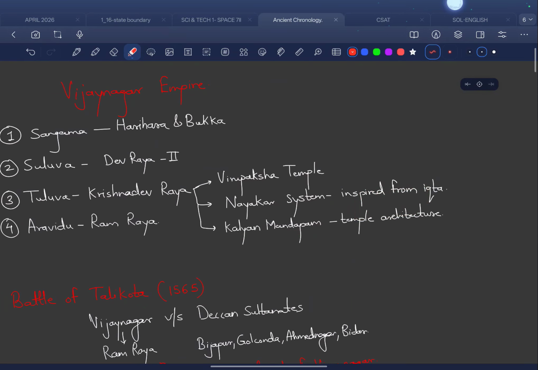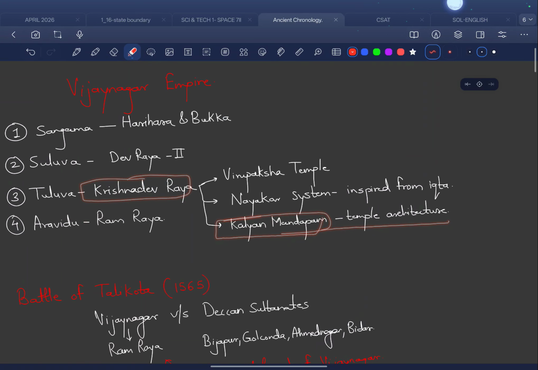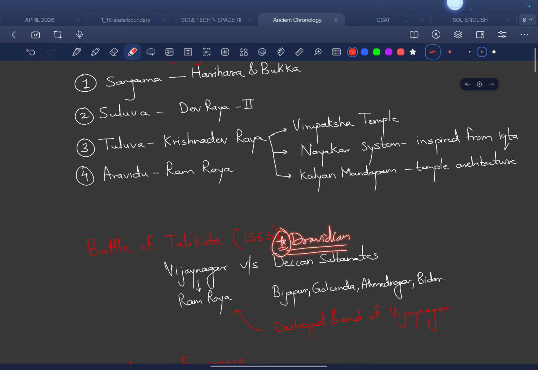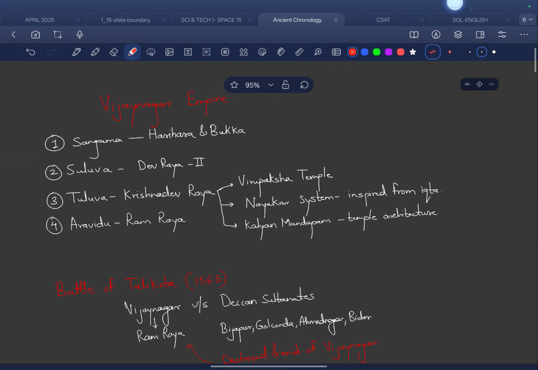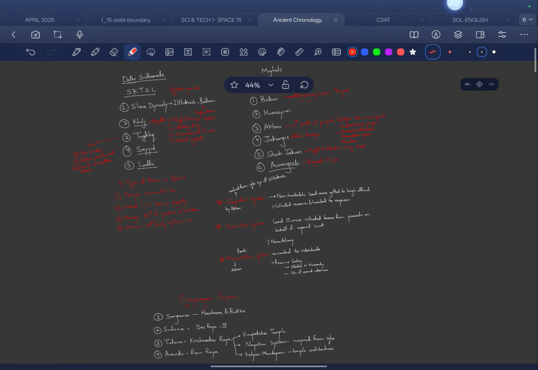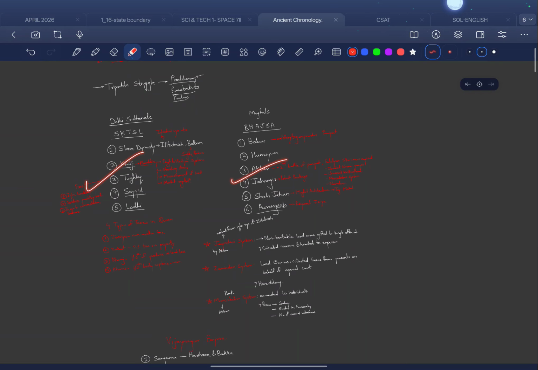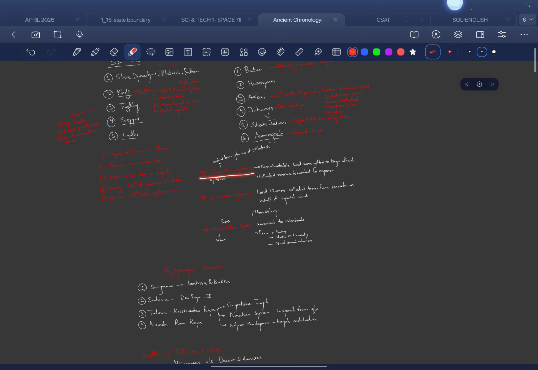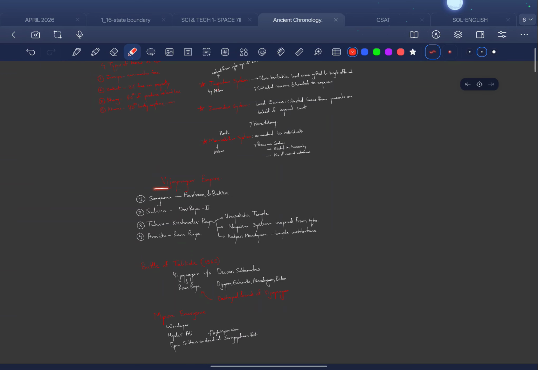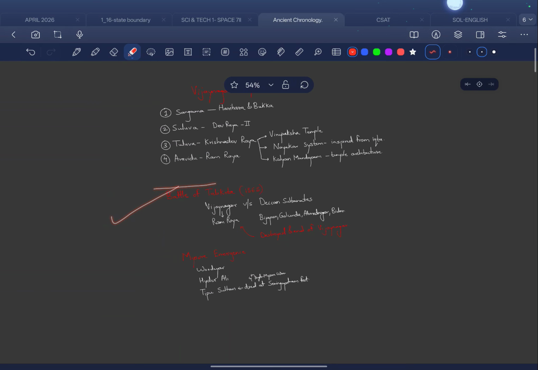Under this Tuluva dynasty of Vijayanagara Empire, temple architecture flourished a lot, and one of the main features was this Kalyan Mandapam system. Also they were patrons of Dravidian architecture, okay, and you can learn a lot about them in art and culture material, not here. Then we are done with important things like Delhi Sultanate, Mughals. Then important systems like Jagirdari, Zamindari and Mansabdari system. Then we have done Vijayanagara Empire also. We are done. This is good progress, okay.